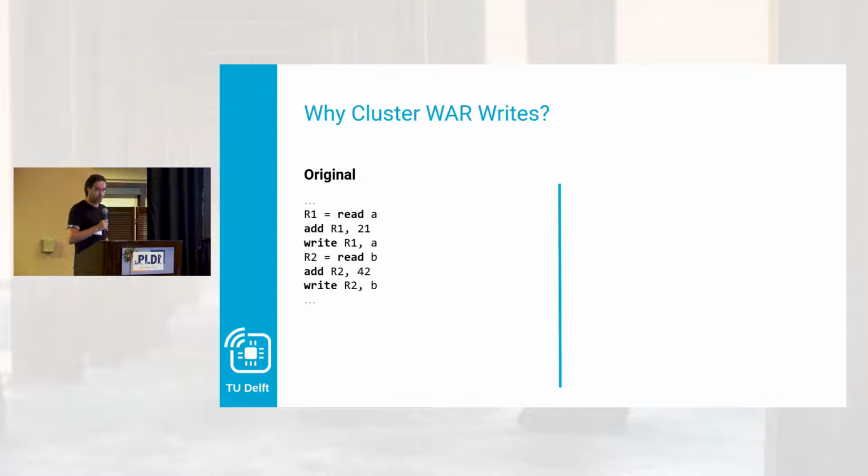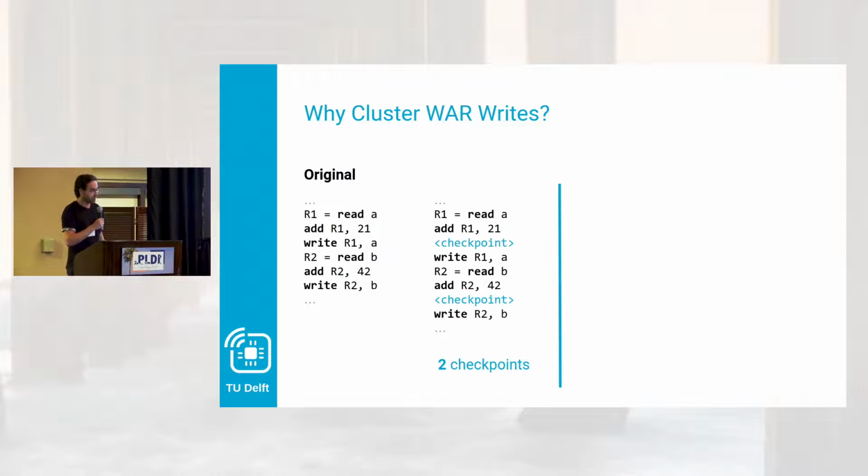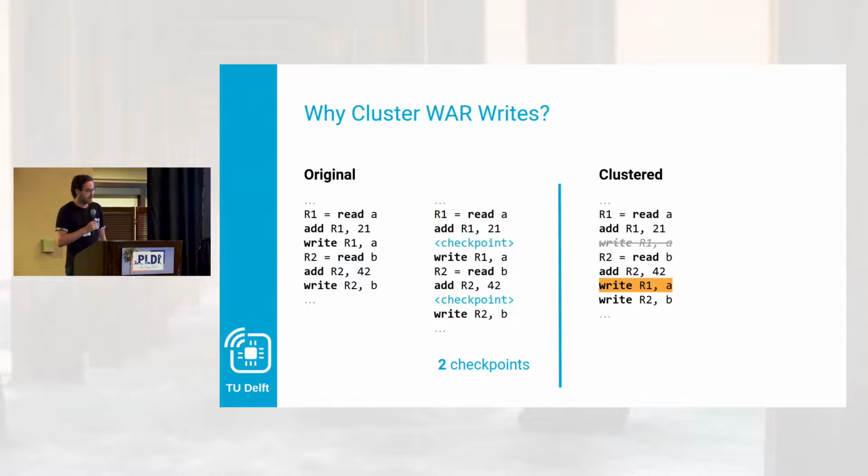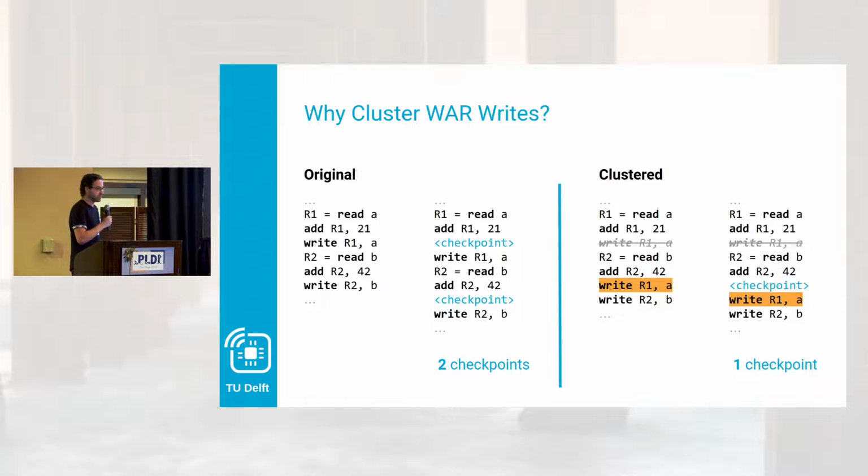So why would we even want to cluster the WAR writes? Well, if we take our snippet again from before, but we now have two iterations of it. So we first read A, and then we read B, and we write them away. It's all cool. But if we place checkpoints now, we'll see we have two checkpoints. All right, so far so good. Now, if we move the first write down a bit, past the read of B, because they are not affecting each other, we can do this. And if we now place a checkpoint, suddenly we can break both the write after read dependencies with just one checkpoint instead of two. So we halve the number of checkpoints, which is good.